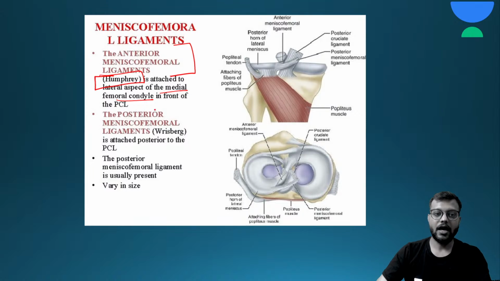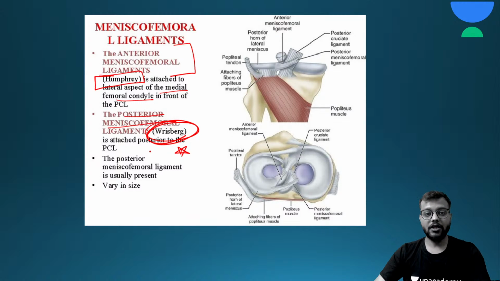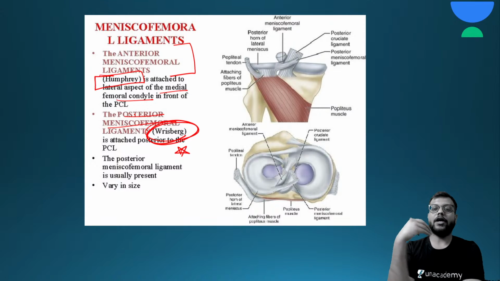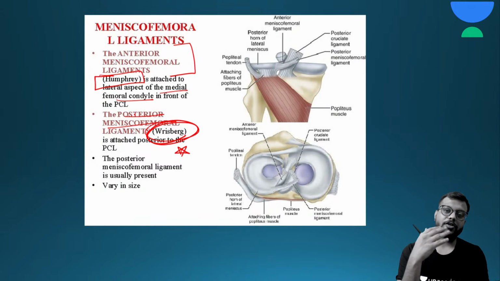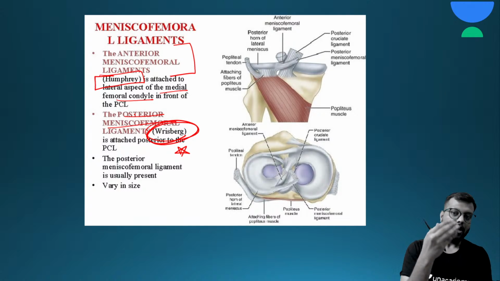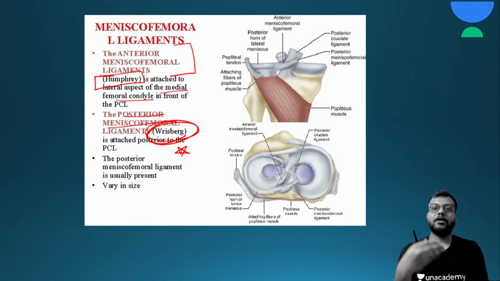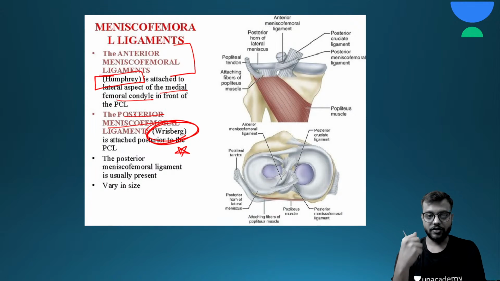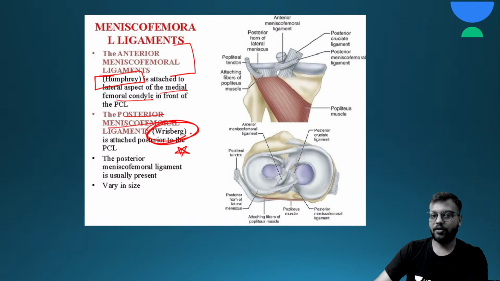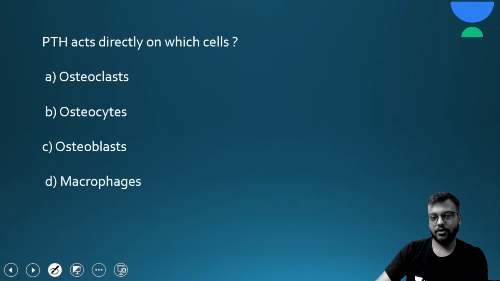The medial condyle of the femur, and the posterior meniscofemoral ligament is called the ligament of Wrisberg, and it is attached posterior to the PCL. These anterior and posterior meniscofemoral ligaments are in relation to the posterior cruciate ligament. Anterior to the PCL will be the anterior meniscofemoral or Humphrey ligament, and posterior to it will be the ligament of Wrisberg. Remember this, it is also very important.